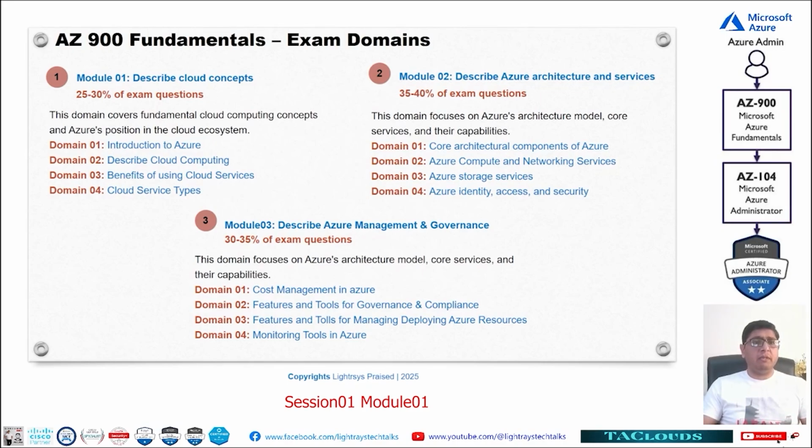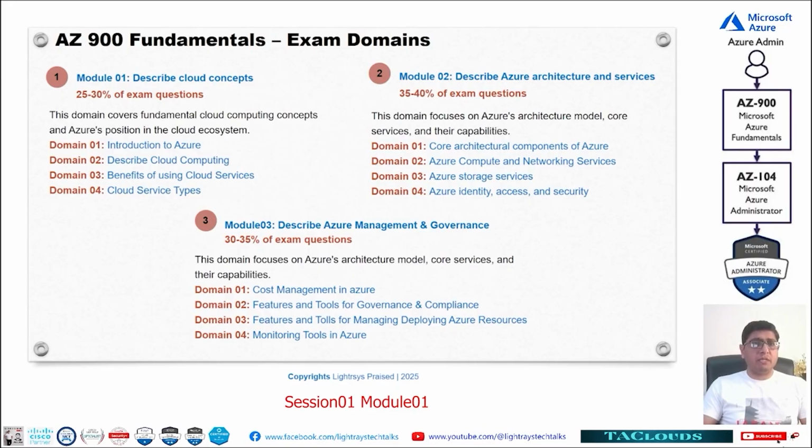In the third domain, we will be discussing the benefits of using the cloud, because whenever you are working in an organization, you need to suggest solutions to that organization. So you need to know what the benefits of using this service are, what the cost related things for this service are, and these kinds of things we will be discussing. After that, we will be winding up this module on cloud service types. So there are different cloud service types, like compute services, database services, storage services, and these kinds of things.